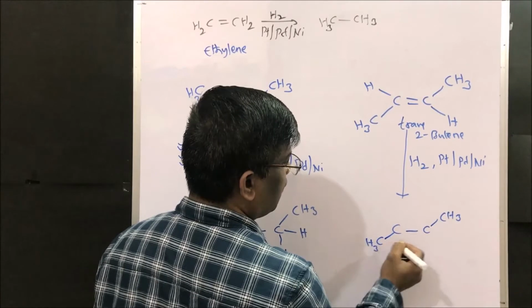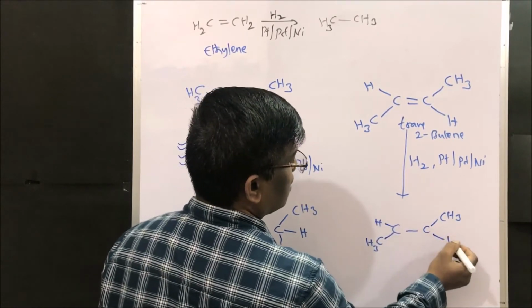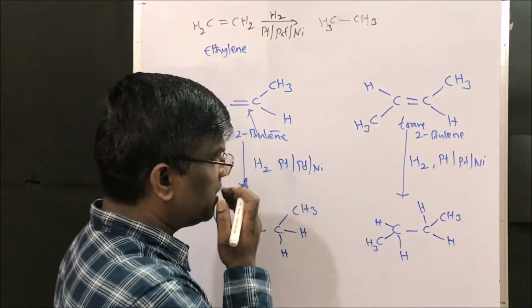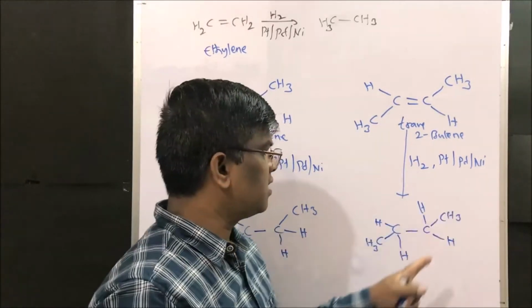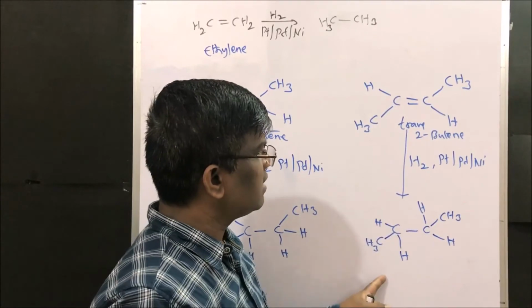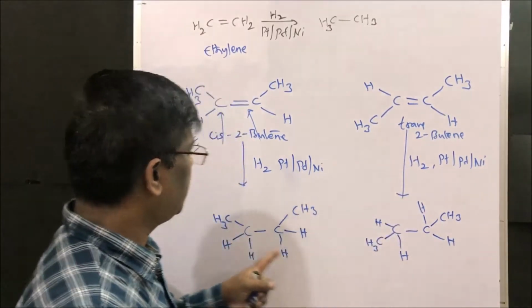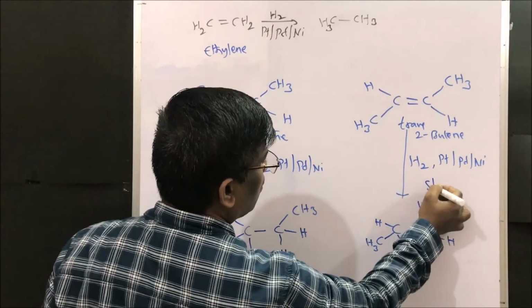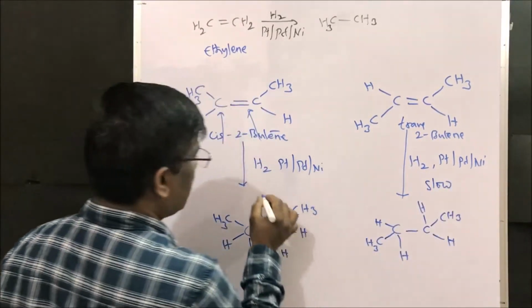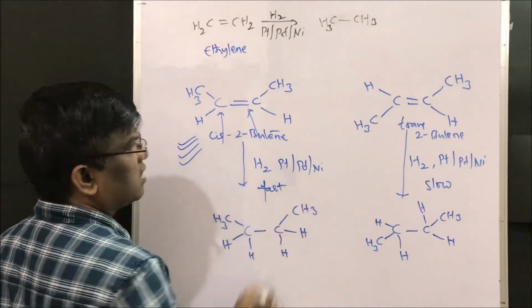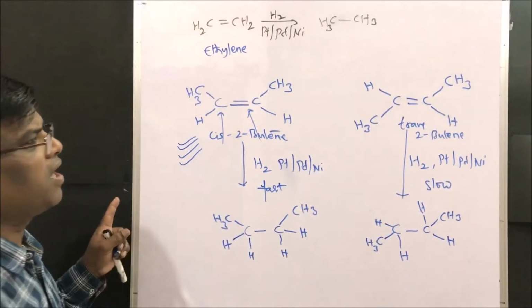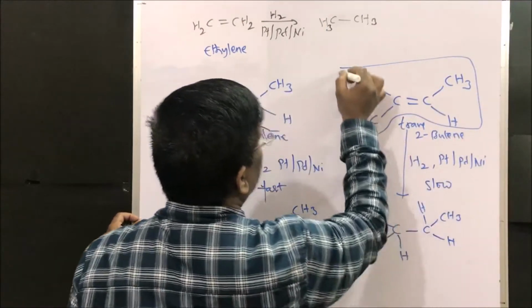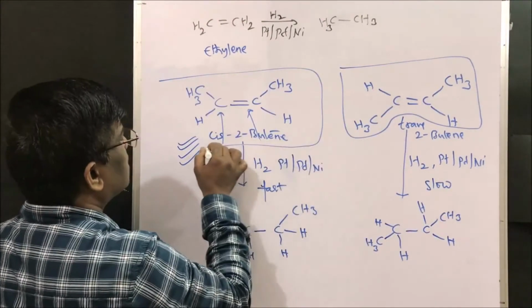There is no question of cis-trans isomerism, right? Since hydrogenation is a syn addition reaction, for this syn addition to take place with trans-2-butene takes a long time, it is slow. This is a slow reaction, or fast? This is fast for cis. At the same time, we know that the trans alkene is more stable when compared to the cis alkene.